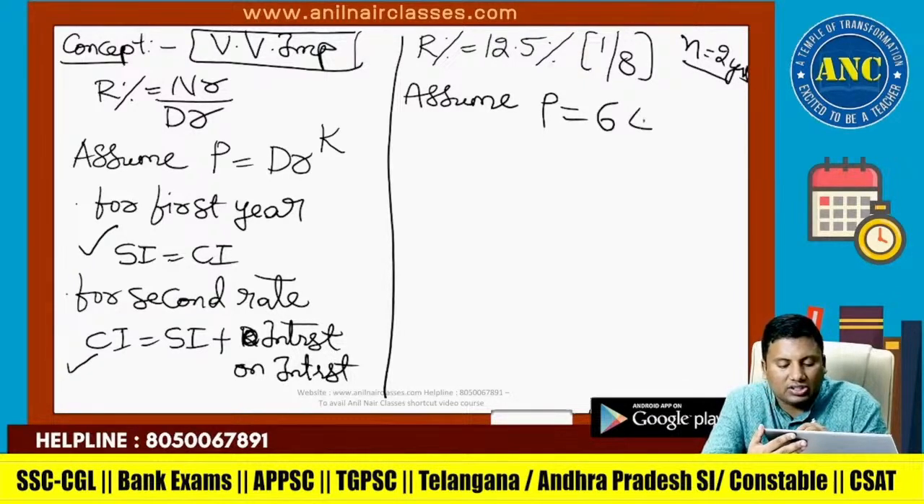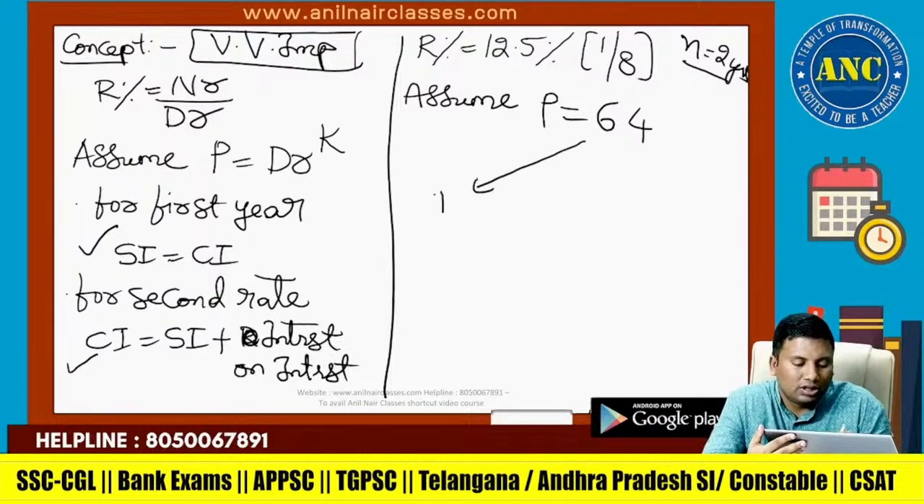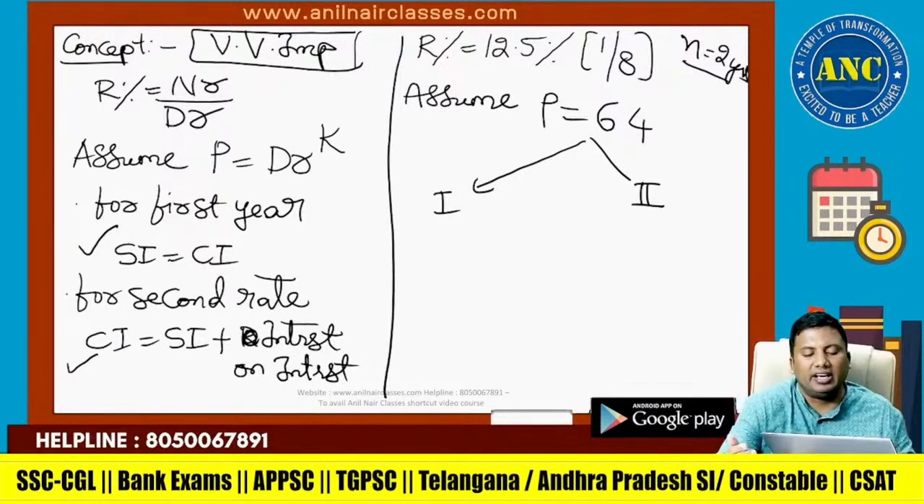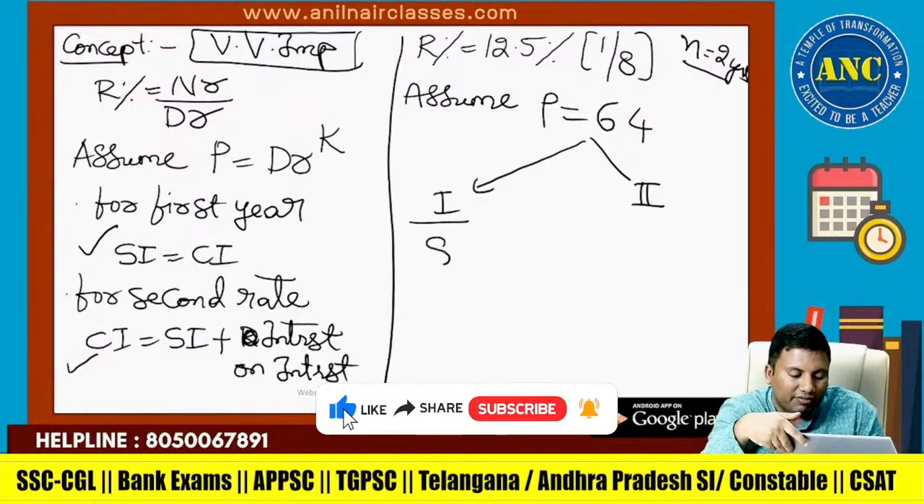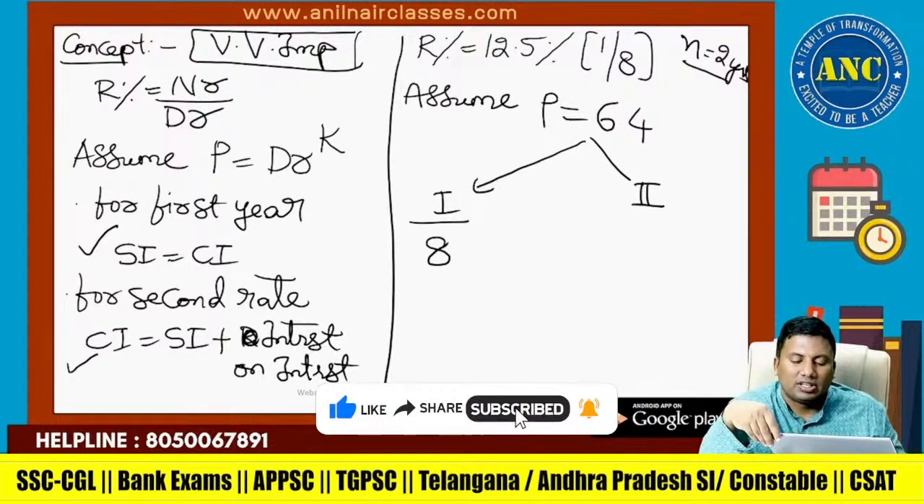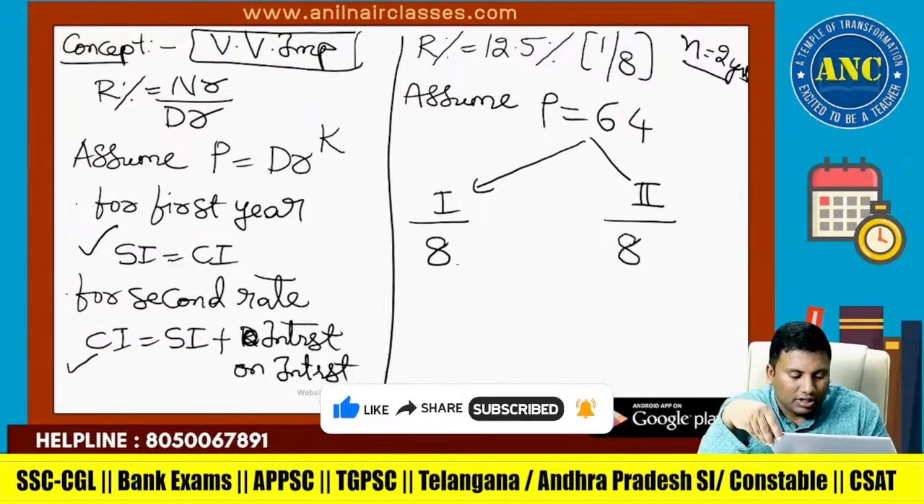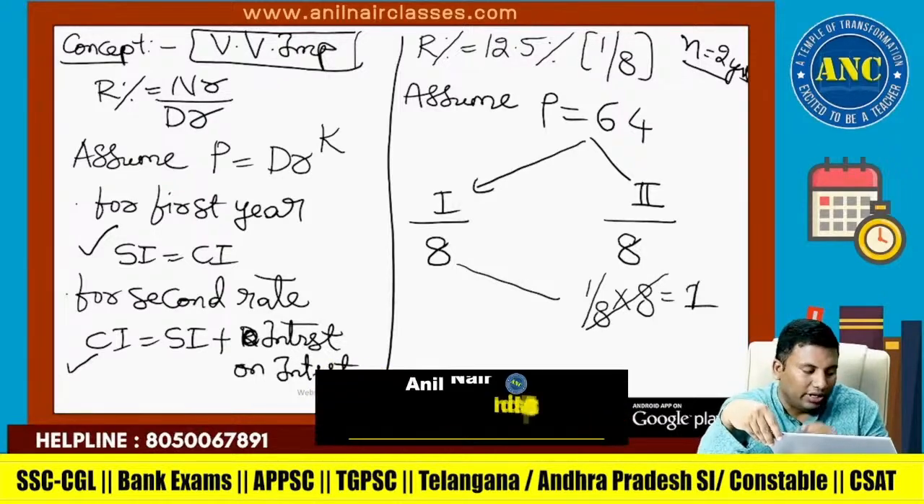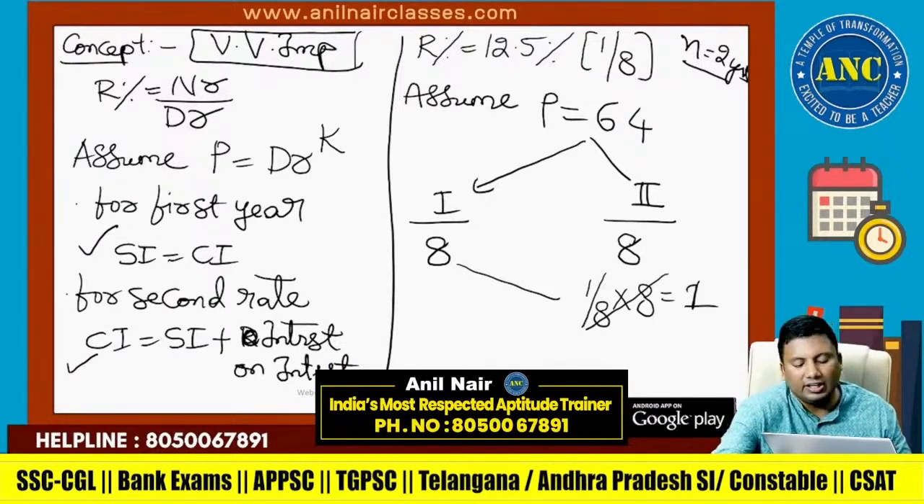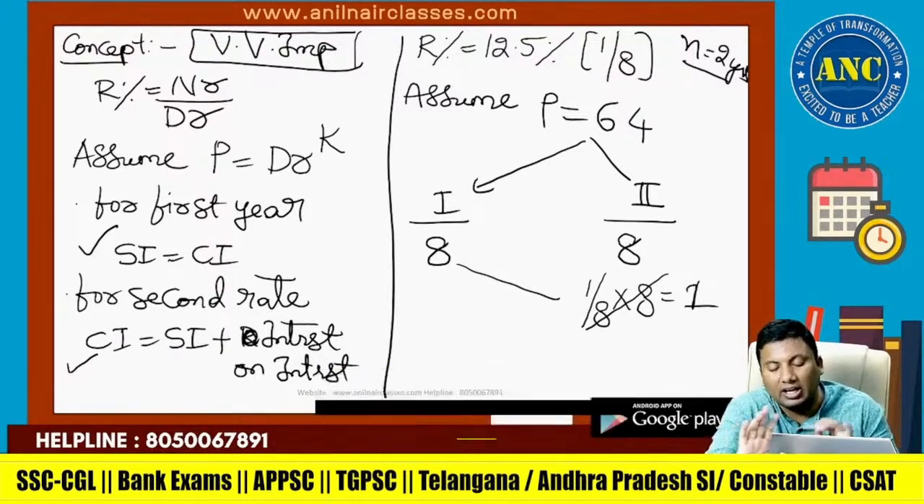8 square is 64. This is the interest for first year, and this is the interest for the second year in CI. 1 by 8 of 64 is 8. Second year is interest plus interest on interest. 1/8 of 8 is 1, so 8 plus 1 is 9. I hope it is clear.